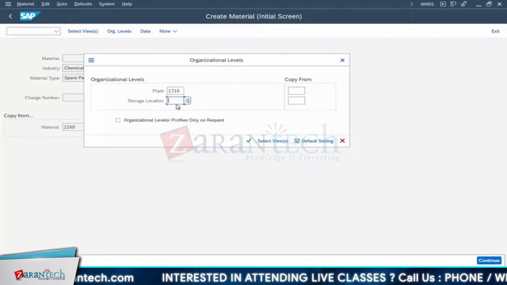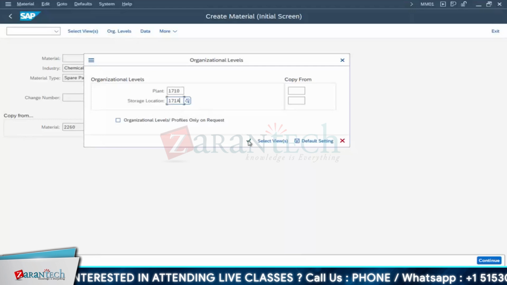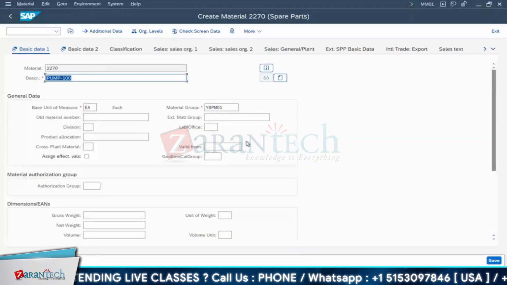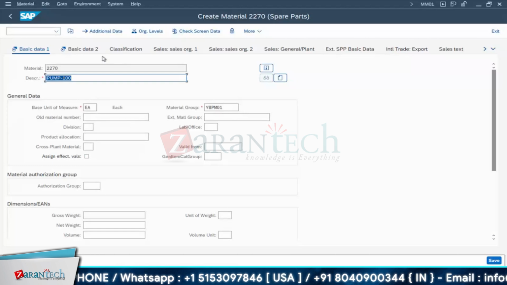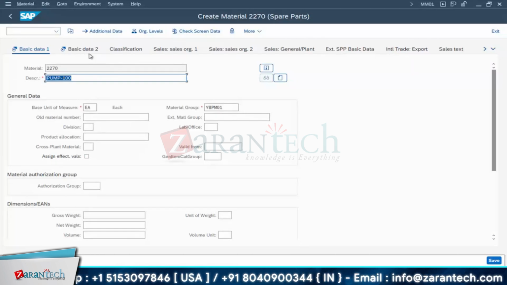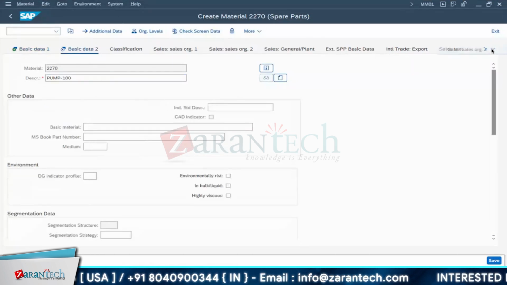Yeah, warehouse. Then go for this location. Okay, yeah, 171A. We are selecting. See, these details I don't touch much, we are grouping under some material group. Okay, basic data 2 is also fine. Yeah. Next, I'll go for the purchasing data.